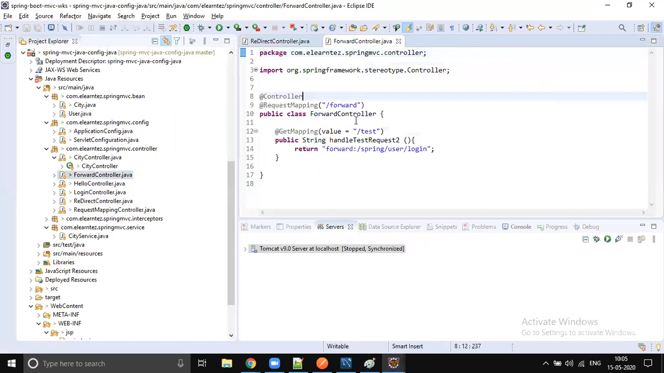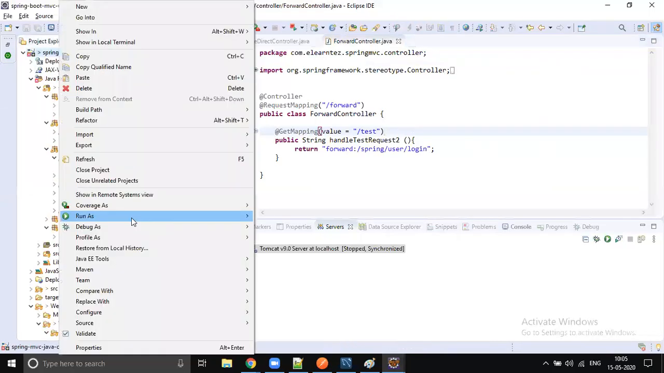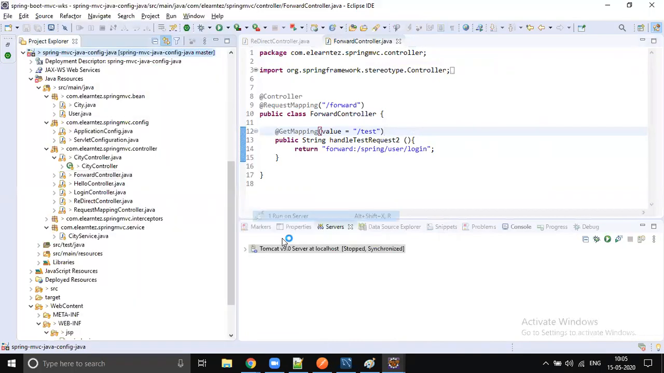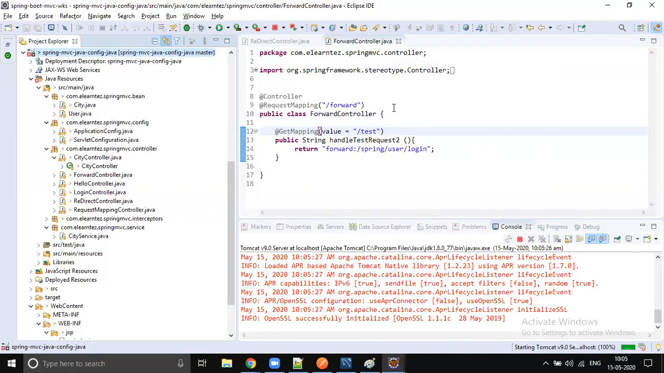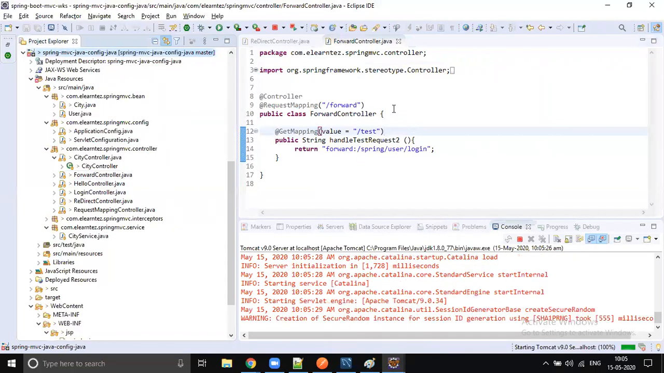So I enter forward test. It goes to my user login screen. But forward works only within the context, within that particular application. If you want to go to some other application, then you have to use redirect. So let's try this one also. Run this application and I just enter the URL forward test, and I am able to see the login screen.